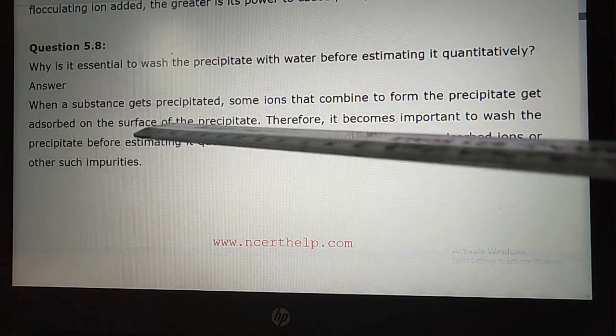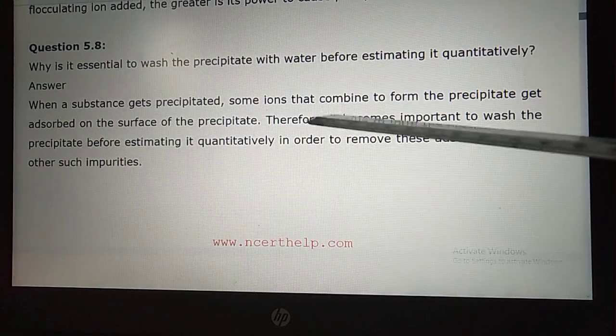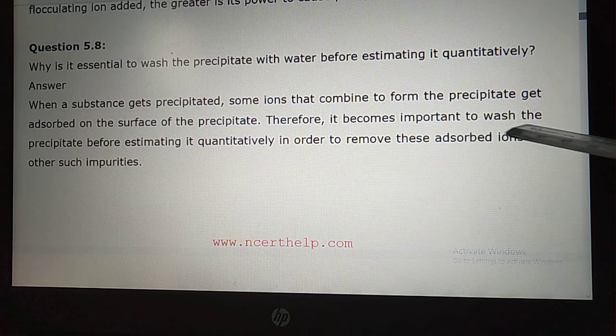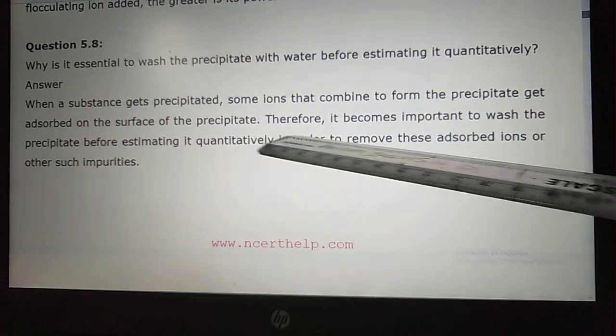So what they are saying is, when a substance gets precipitated, some ions that combine to form the precipitate get adsorbed on the surface of the precipitate.